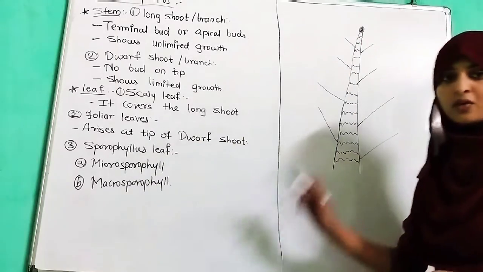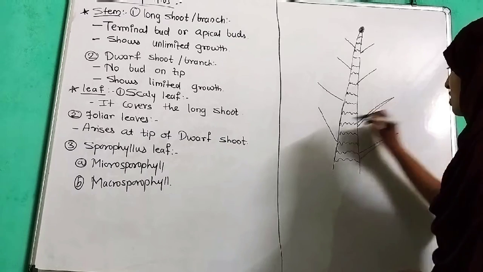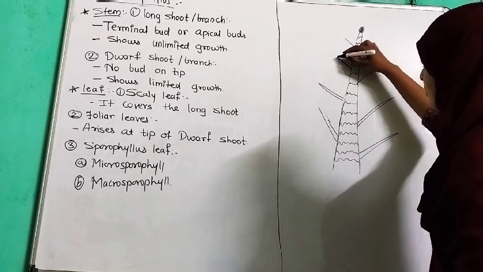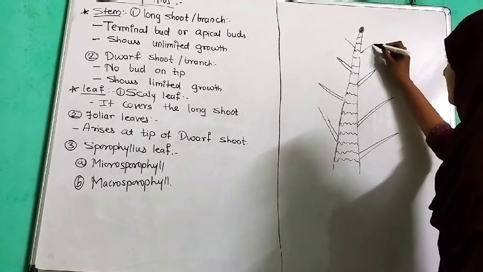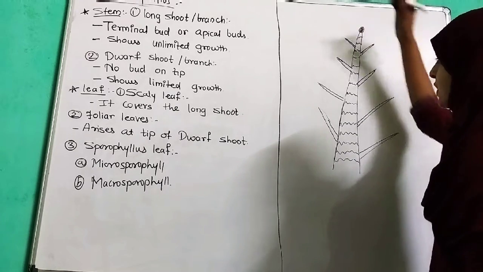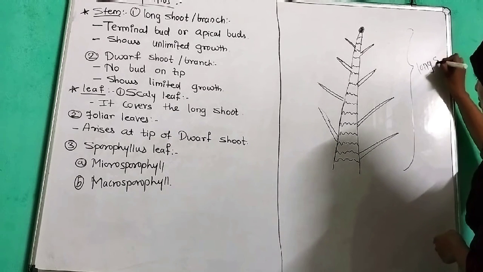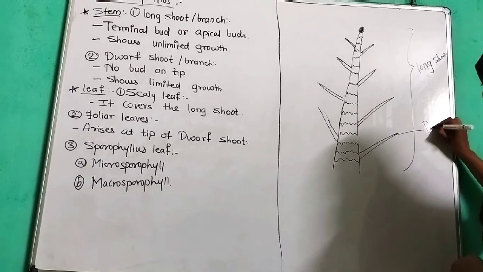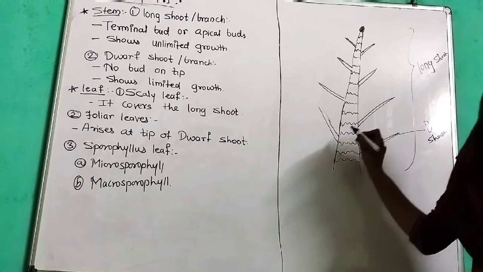Now the foliar leaves grow on it; we are going to see the proper structure. This is a proper structure of a pinus plant. This is a long shoot, this is a dwarf shoot, and these are the scaly leaves.